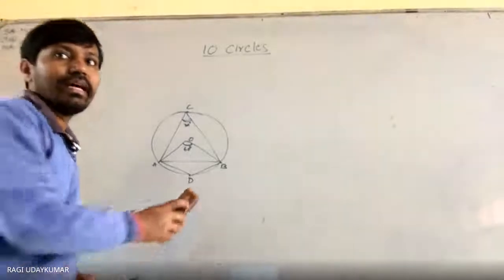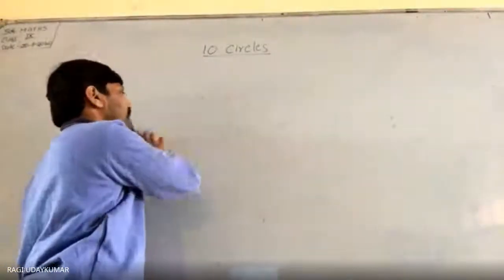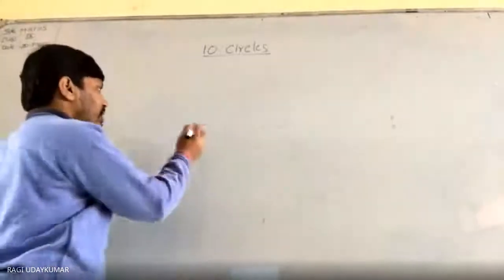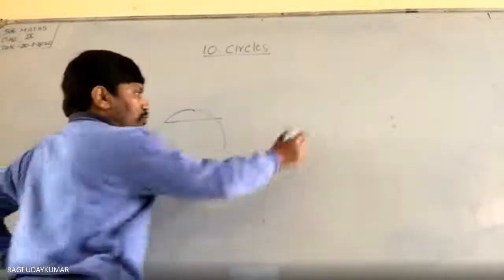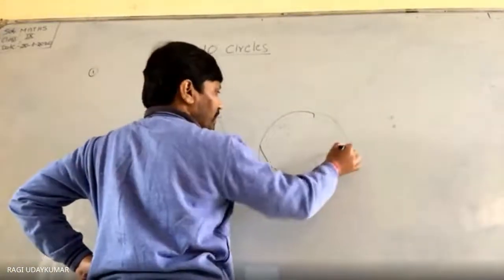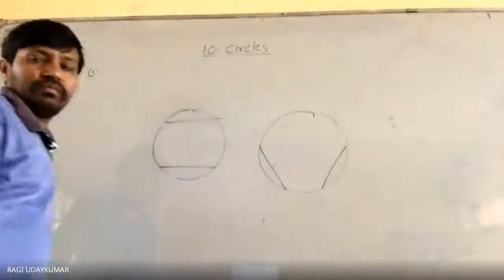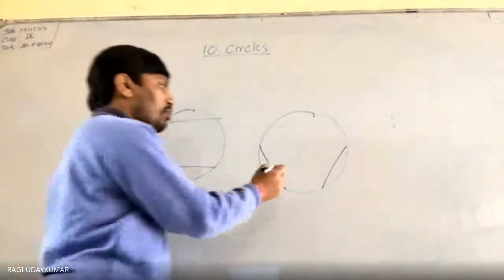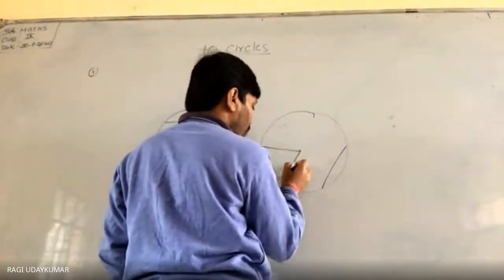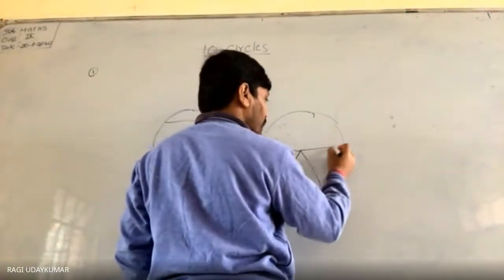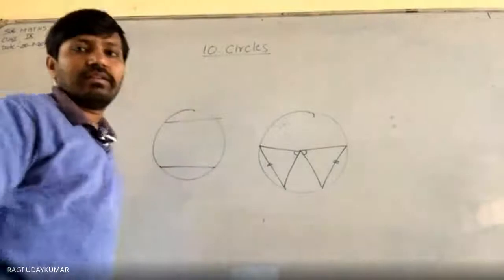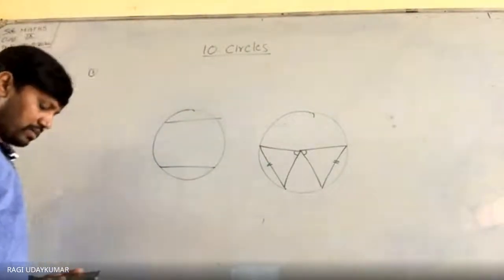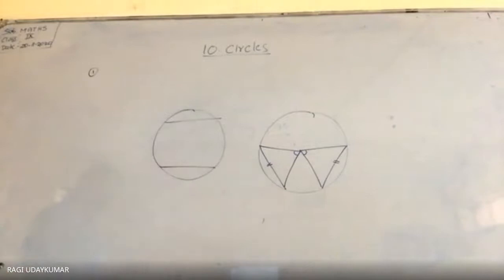Now the thing is equal chords of the circle subtend equal angles at the center. In the previous theorem, whatever I have shown you, equal chords बोलो तो ऐसे ही ले लिया. Don't consider like that only. You may have equal chords like this also. ये दोनों equal. And ये दोनों equal chords center पे कितना angle करेगा वो equal है. These angles are also equal, if it is given that these two lengths are equal. ओके समझ में आया? Yes, sir.